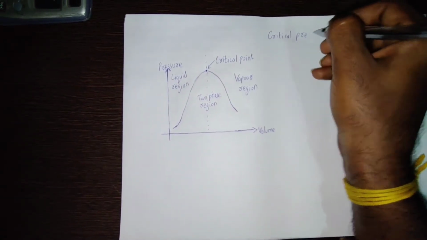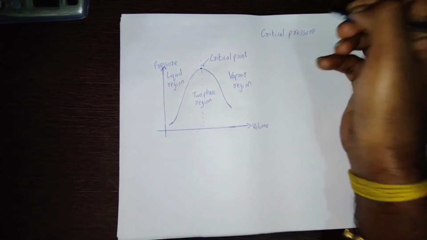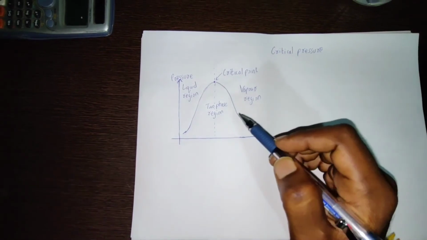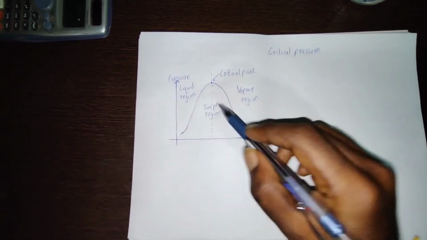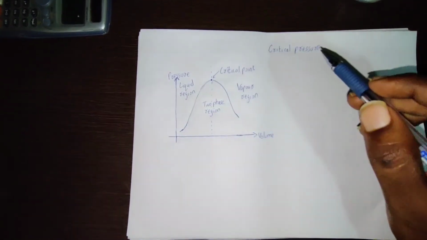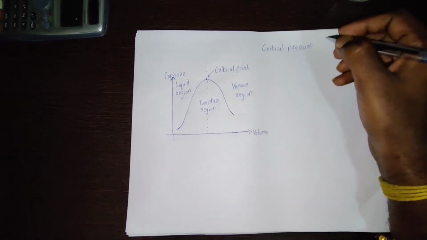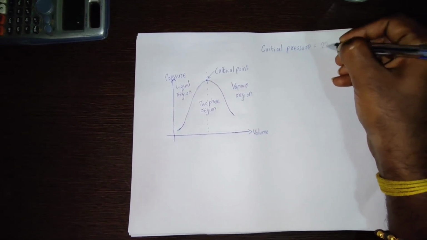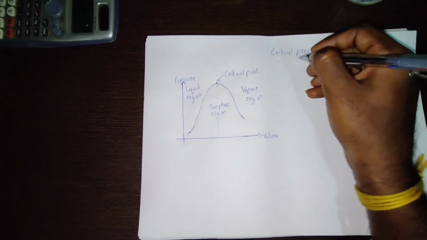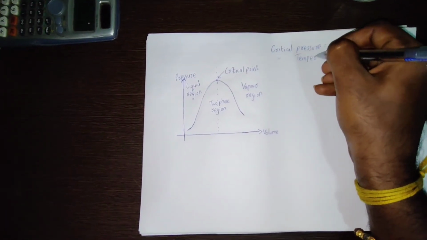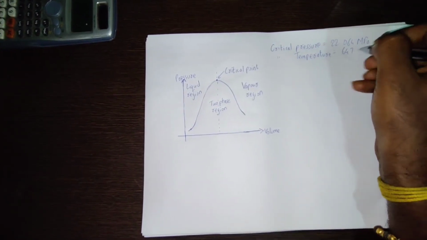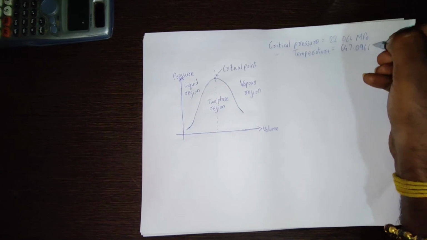This shape of phase equilibrium curve is applicable only for pure substances. And for pure water, the critical pressure is 22.064 megapascal and the critical temperature is 647.096 Kelvin.